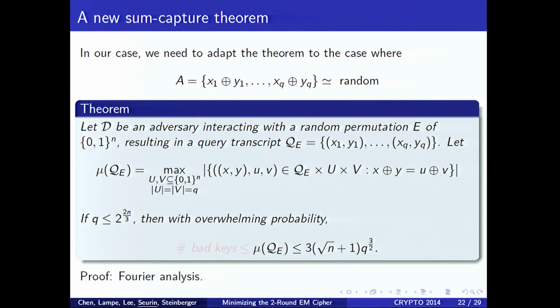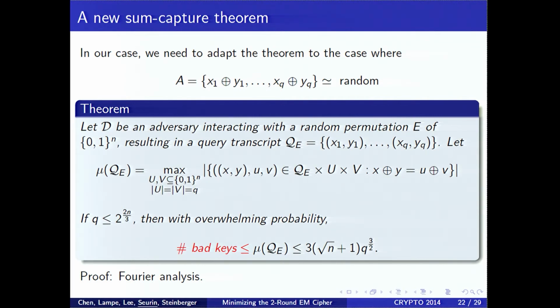So we had to extend this sum capture theorem into a new one, okay? Which says that if you have an adversary which interacts with a random permutation E, resulting in a query transcript QE, then the max of this value here, of this number of triples, is less than q to the 3/2 with high probability. And this is exactly the upper bound we are looking for on the number of bad keys, okay? And this is proved via Fourier analysis. Okay, so this is how we handle bad transcripts.